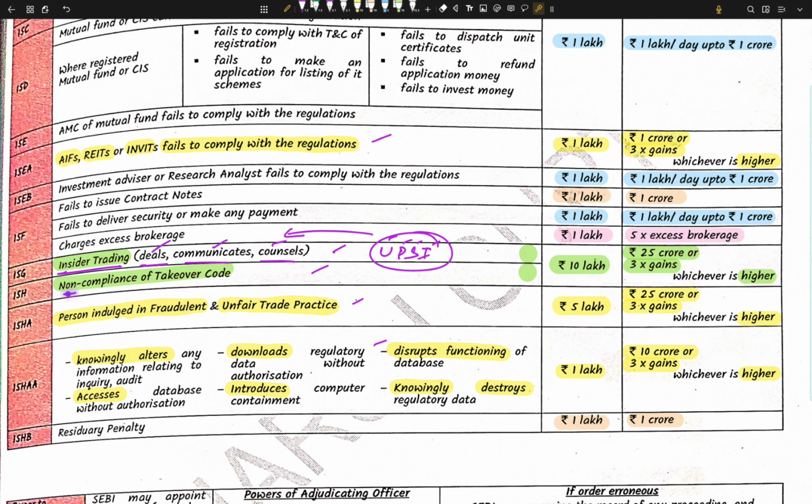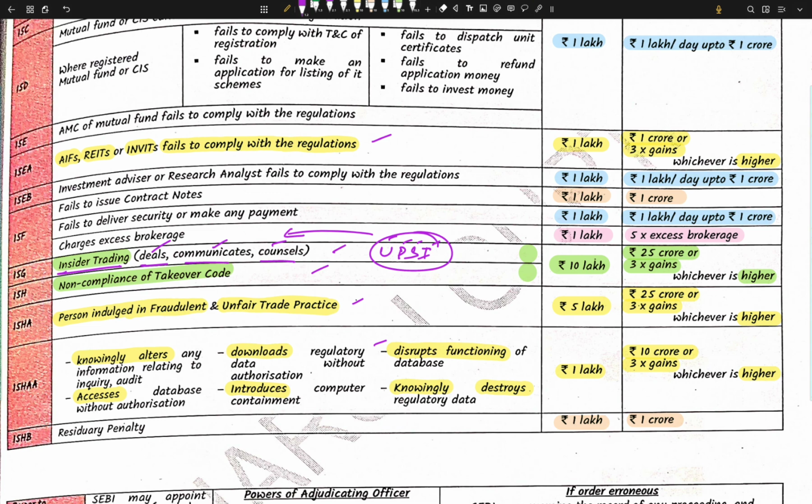Okay, then next is the non compliance of the takeover code. So the penalty here is similar to insider trading, that is 10 lakh minimum, up to 25 cr, or 3x the gain made, whichever is higher. Next we are discussing a person who indulges in fraudulent and unfair trade practices. The penalty is minimum 5 lakhs and up to maximum 25 cr, or 3x the amount of gains. The maximum is similar for these. Okay, 15G, 15H and 15HA have a similar maximum limit.